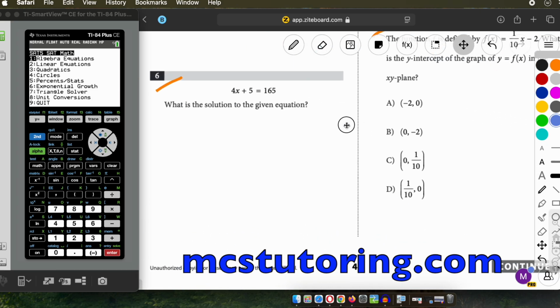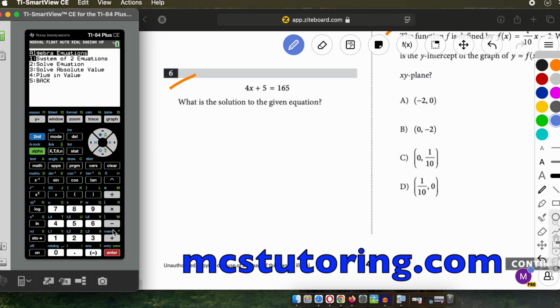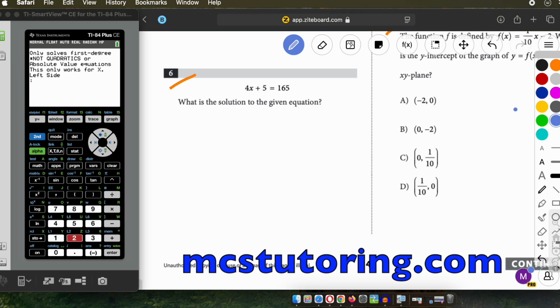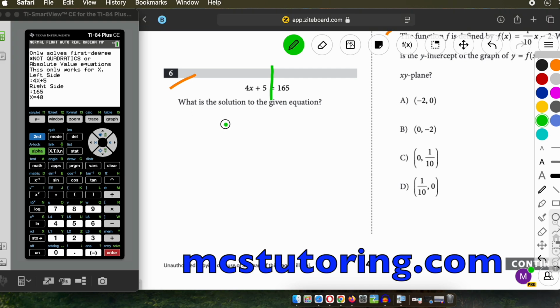What's the solution to the given equation? Guess what? Algebra equations, baby. We're going to solve it. Solve equation. Okay. Now, you have to set up a left side and a right side. So what's going to happen is it's the left side and right side of this equal sign. I'm putting a line there that's green. So the left side is going to be the 4x plus 5. And the right side is 165. There we go. So x is 40. So there's our solution. Yay, we got that one done.